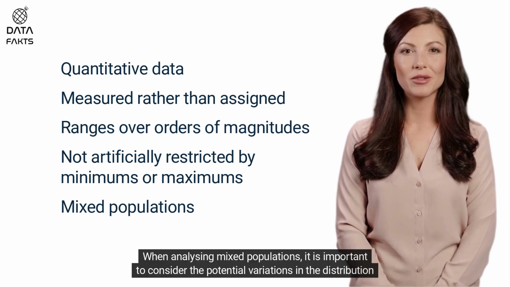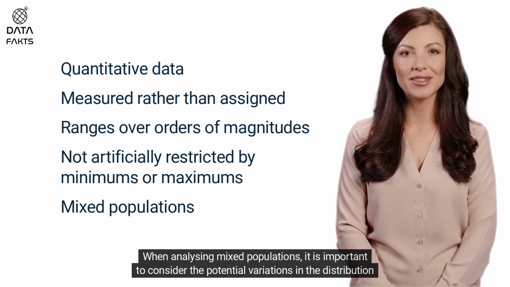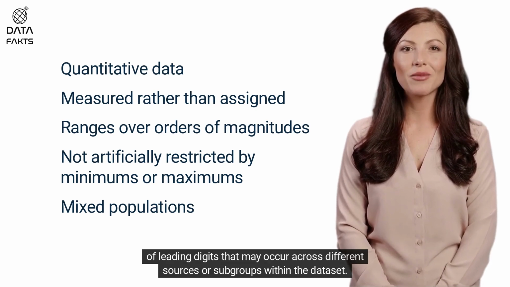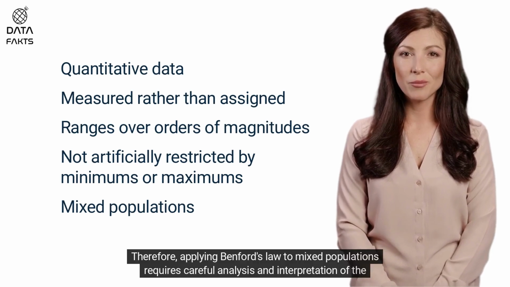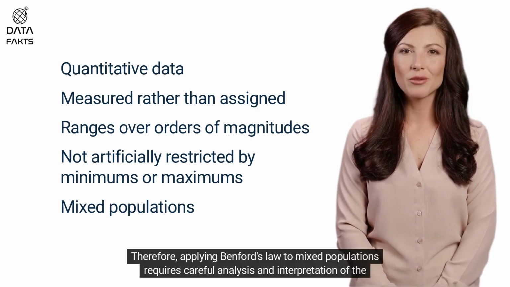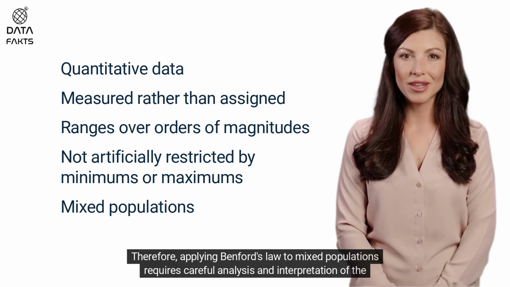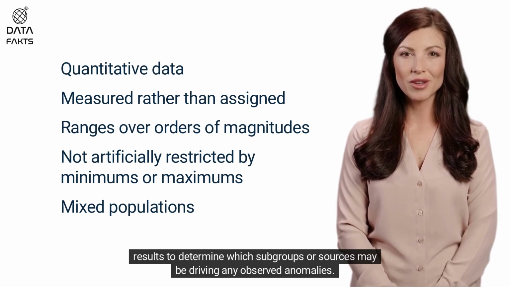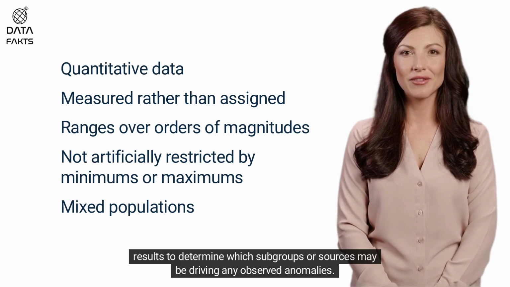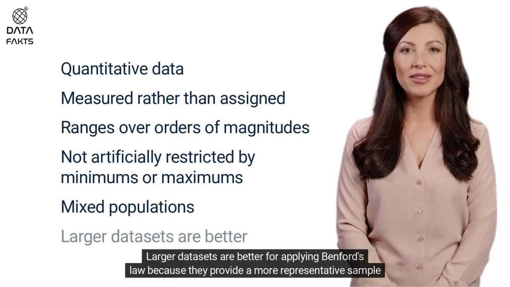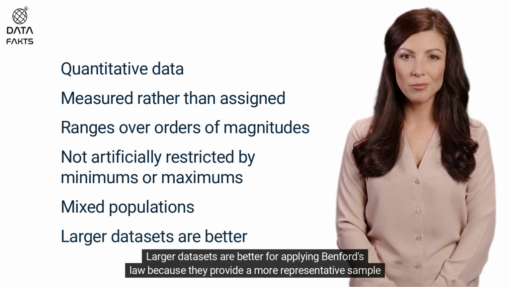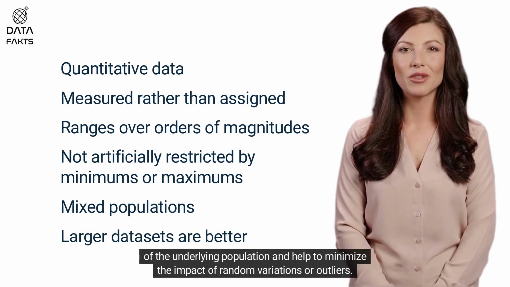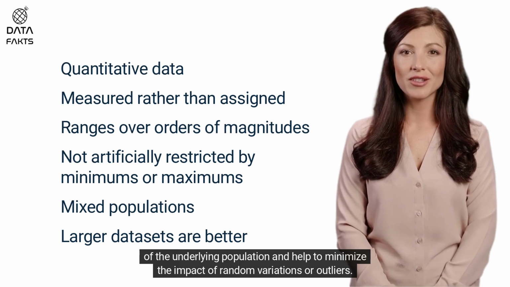When analyzing mixed populations, it is important to consider the potential variations in the distribution of leading digits that may occur across different sources or subgroups within the dataset. Therefore, applying Benford's law to mixed populations requires careful analysis and interpretation of the results to determine which subgroups or sources may be driving any observed anomalies. Larger datasets are better for applying Benford's law because they provide a more representative sample of the underlying population and help to minimize the impact of random variations or outliers.